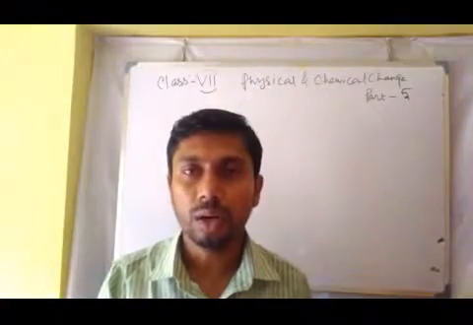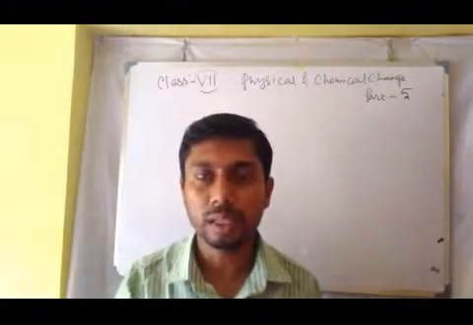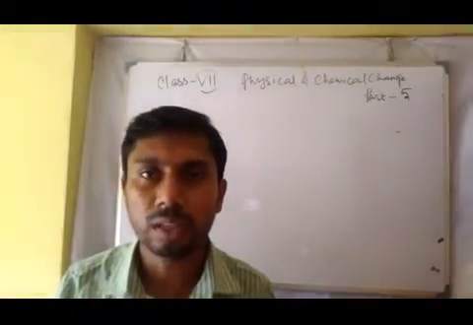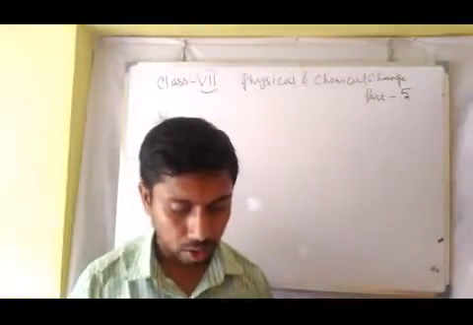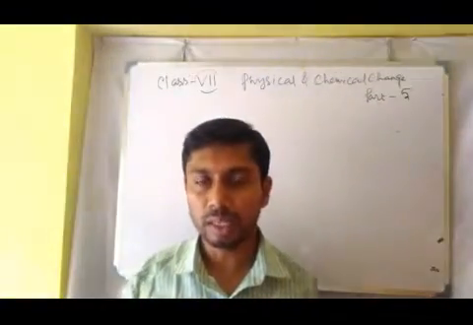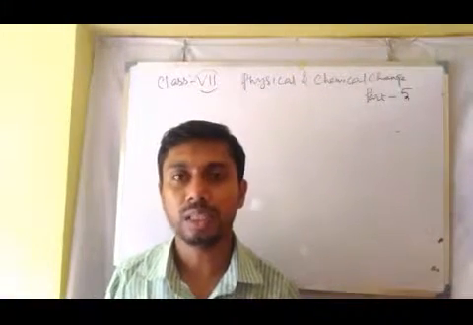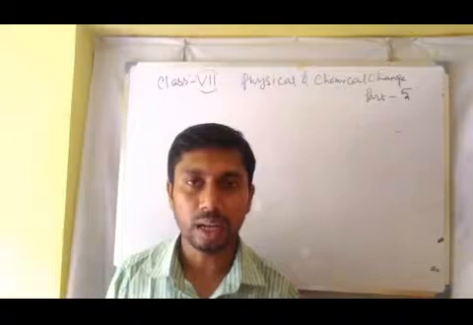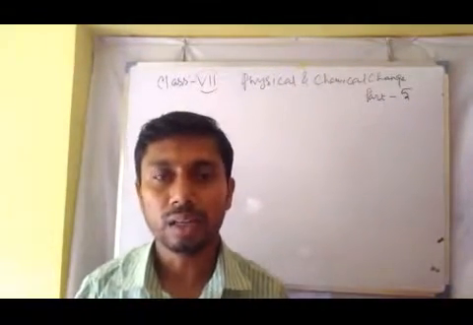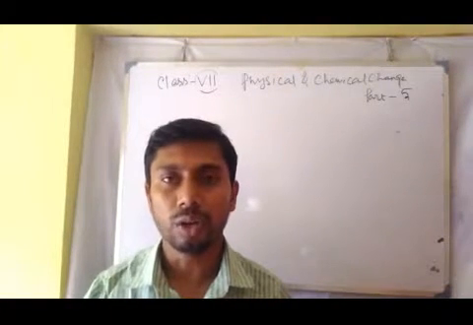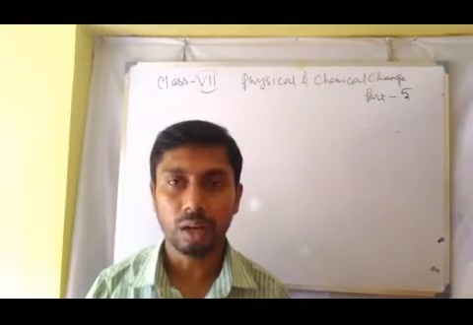Today I will discuss the continuing part of the offline videos, that is physical and chemical change. It is part 5 of this chapter. On the last day we discussed what is rusting of iron and also what is galvanization. Then we came to know that galvanization is a technique to prevent rusting. Another technique was coating. What is coating? The coating by a paint. It is also a preventive measure to protect from rusting.